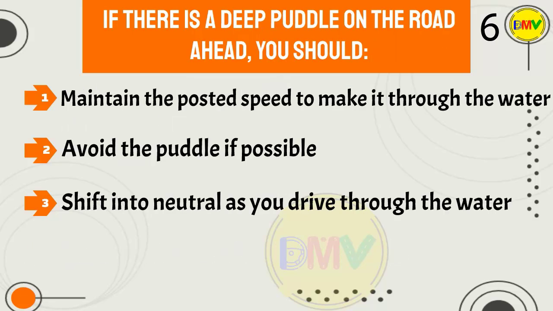Question 6. If there is a deep puddle on the road ahead, you should: 1. Maintain the posted speed to make it through the water. 2. Avoid the puddle if possible. 3. Shift into neutral as you drive through the water.